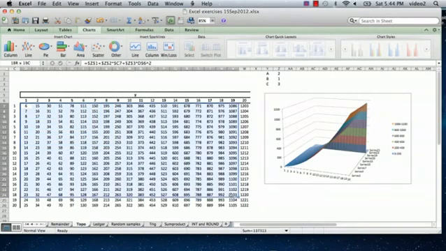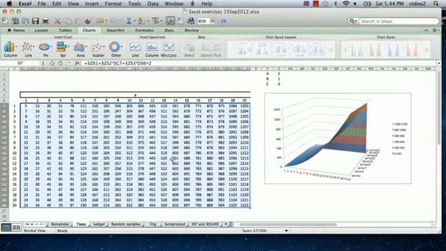Basically, you select all the XY data, and one important thing to know is it's going to assume that the XY values are equally spaced. So there's no point in doing it if they aren't equally spaced. That's why my sample here just has X and Y each from 1 to 20.